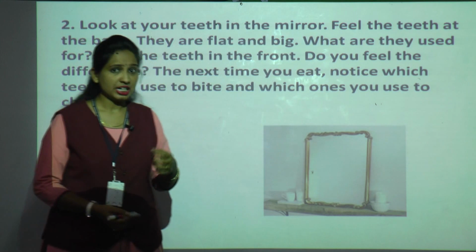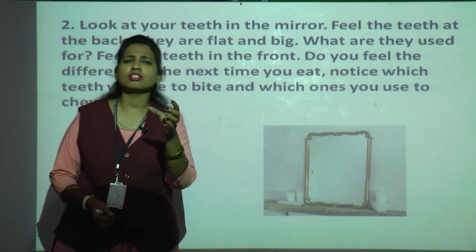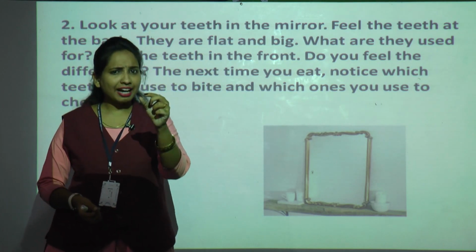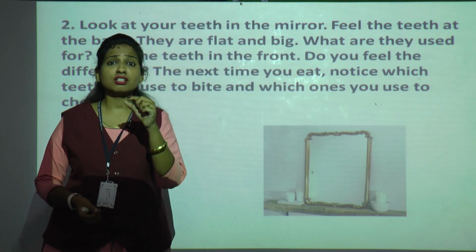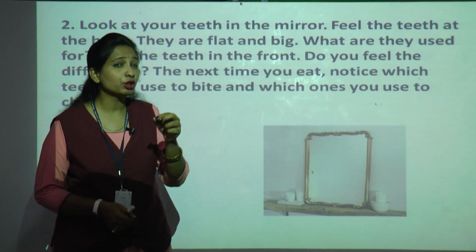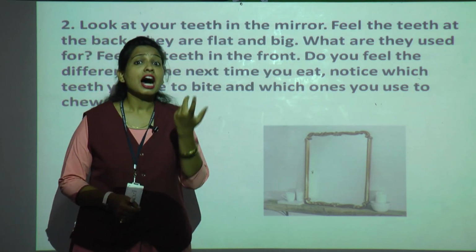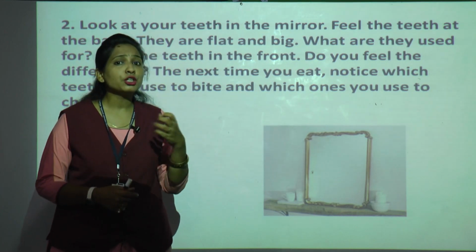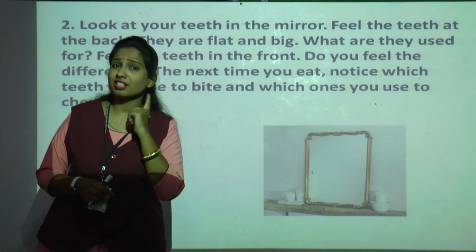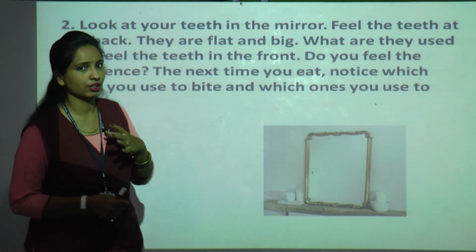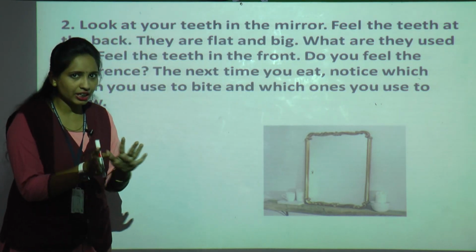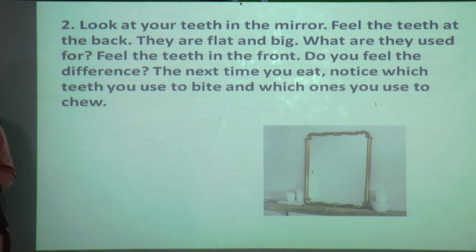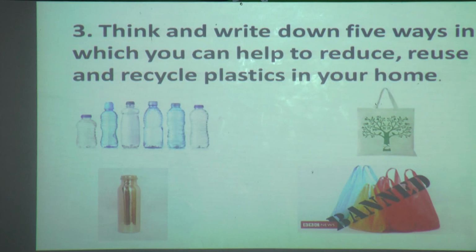See, whenever you take anything, you take any biscuit or apple in your hand, and first when you want to eat that, what will you do? First you will bite. How will you bite? With the help of front side teeth. And when you want to chew that, you will use your back side teeth to chew. Okay, this is just an activity you are going to try at home. Okay, understood? We'll move to the third activity.